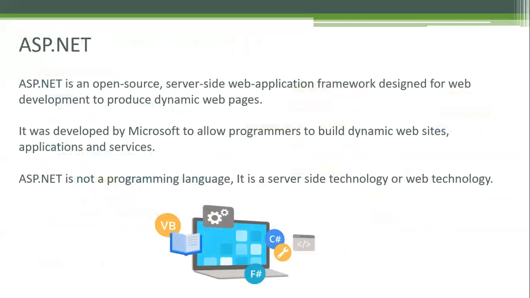So we talked about all these things. The next topic is ASP.NET. ASP.NET is an open source server-side web application framework. It is designed by Microsoft to develop dynamic web pages, dynamic web development applications.